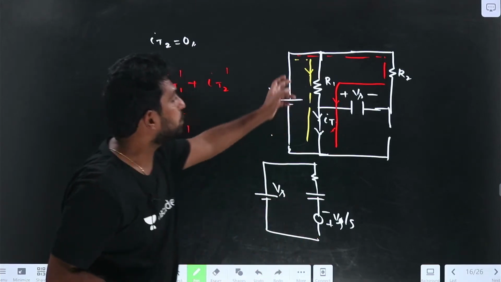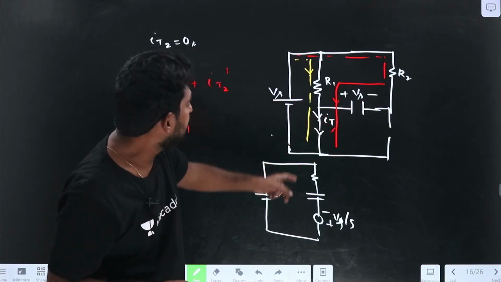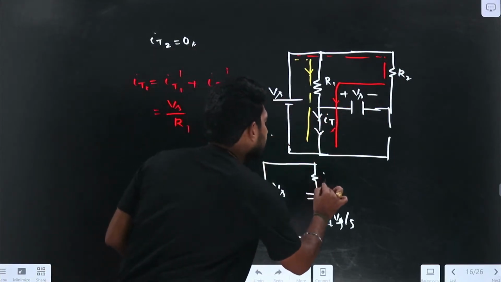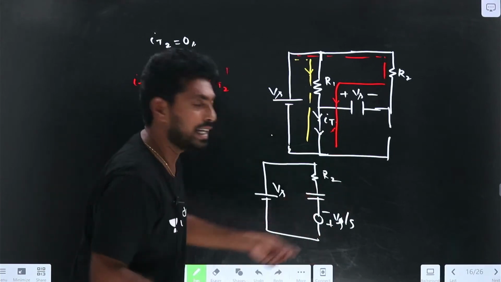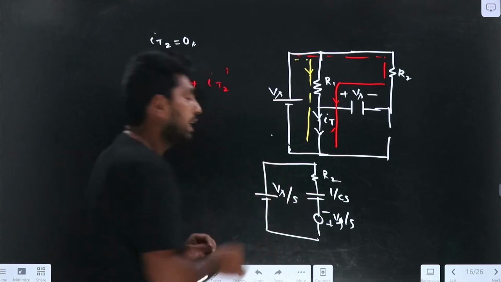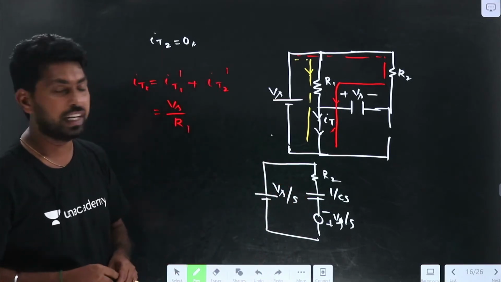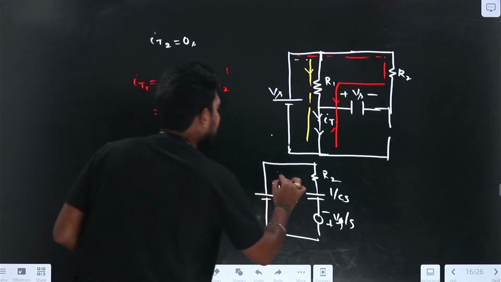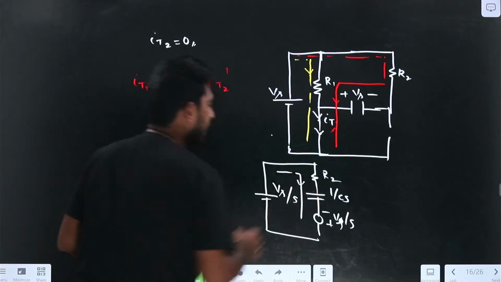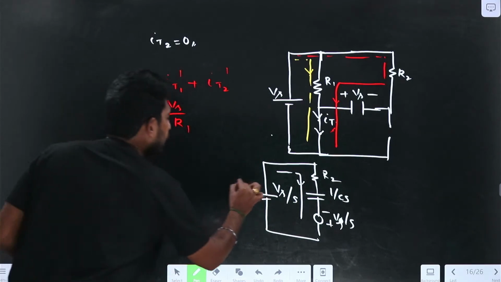If I draw this path in a separate circuit, this is R2 here, and it is 1 by Cs, and the source is Vs by S. If I apply the Laplace transform, it would be like this. From this I can find I2 of S, the current here. So let me find the current from this.